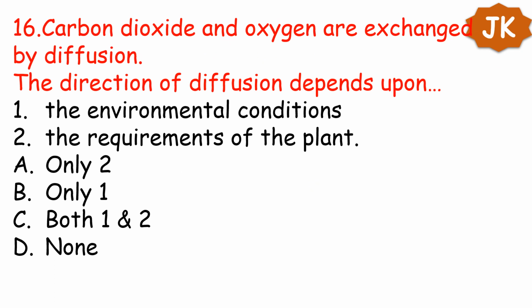Next question. Carbon dioxide and oxygen are exchanged by diffusion. The direction of diffusion depends upon 1. The environmental conditions, 2. The requirements of the plant. From these two statements we have to identify which is correct. Your option is option C, both 1 and 2. The direction of diffusion depends upon the environmental conditions as well as the requirements of the plant.